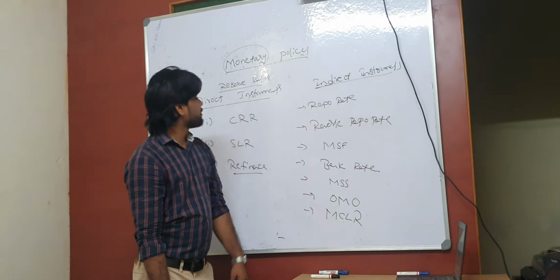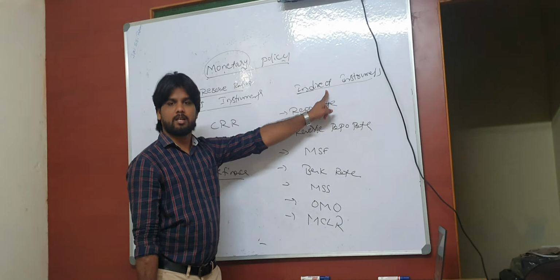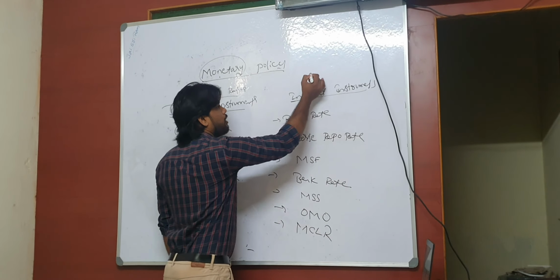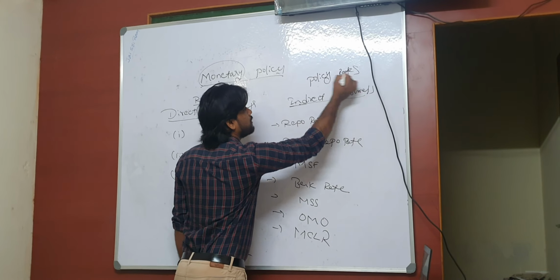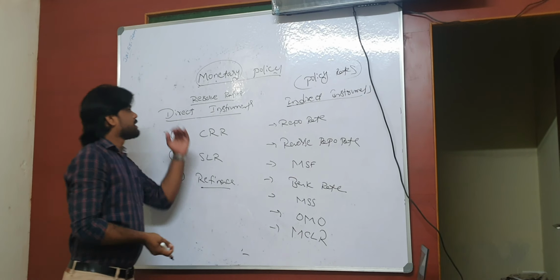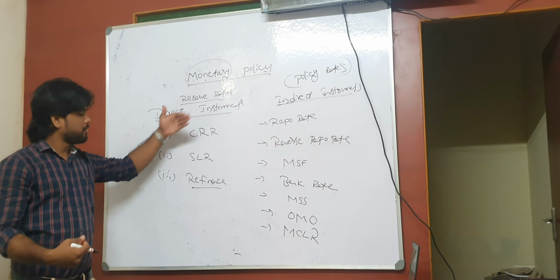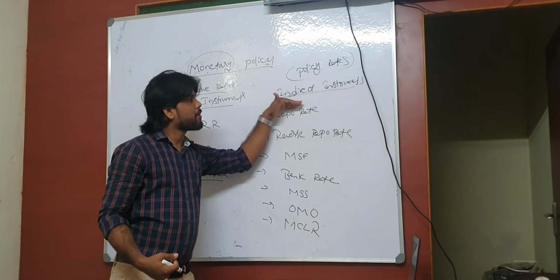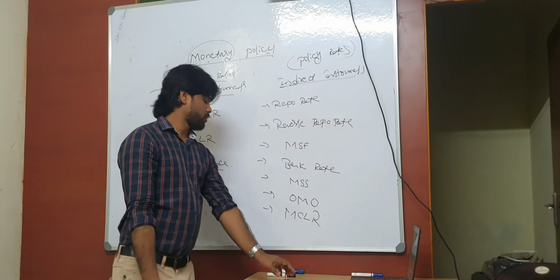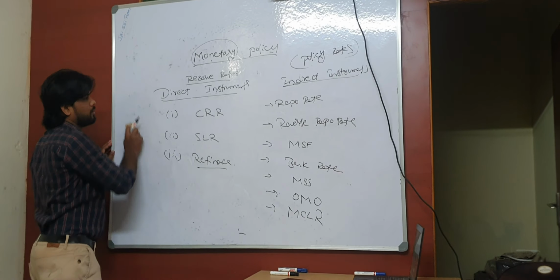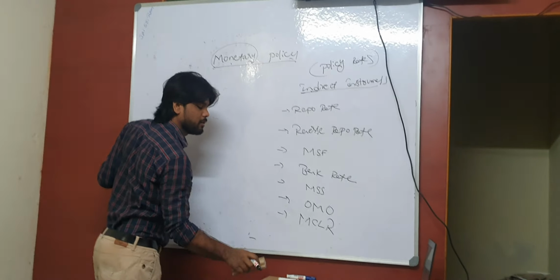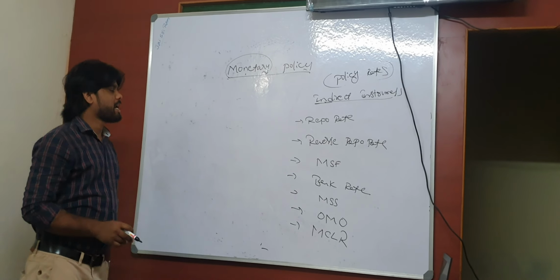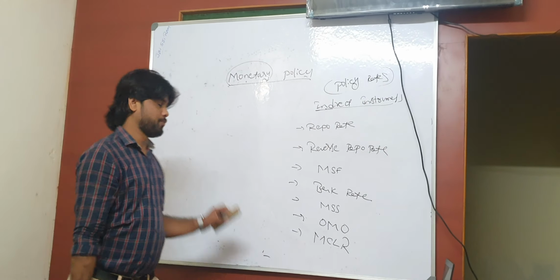And remember, these indirect instruments are also called policy rates. So simply, reserve ratios and direct instruments are the same, and policy rates and indirect instruments are the same. So let's discuss first what is CRR, what is SLR, and how these things will achieve our objective.